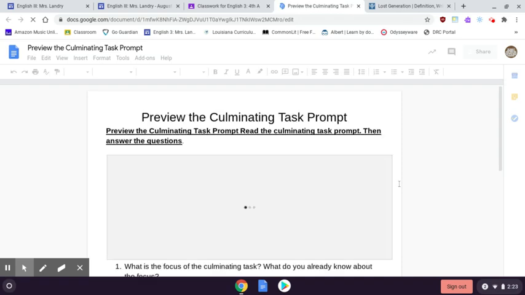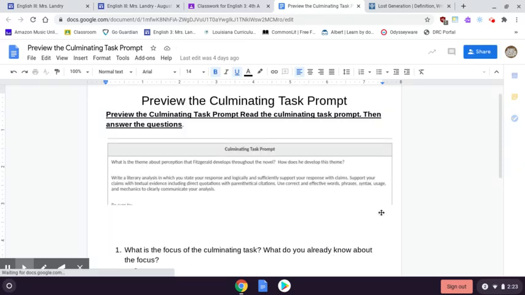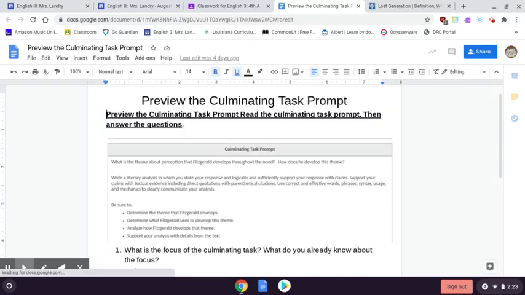Now, your culminating writing task, when it loads, there it is. What is the theme about perception that Fitzgerald develops throughout the novel? How does he develop that theme? So that is your basic culminating writing task prompt. What is the theme about perception? We talked about perception yesterday. We watched the video with Isaac Lidsky, the guy who lost his sight, and he talked about perception as well.